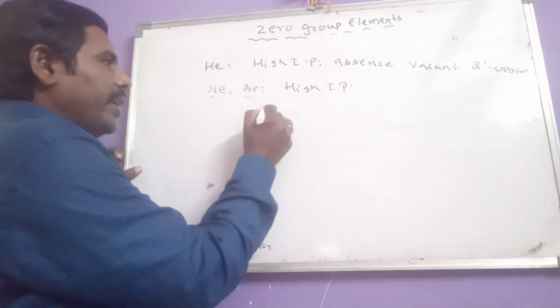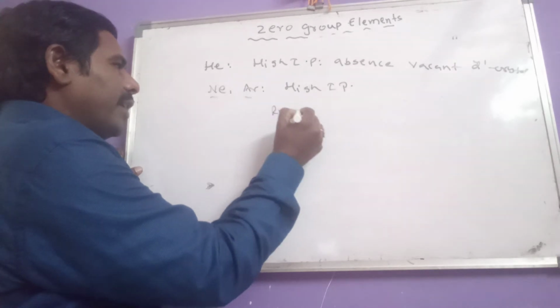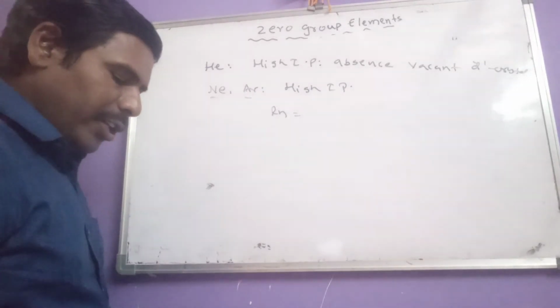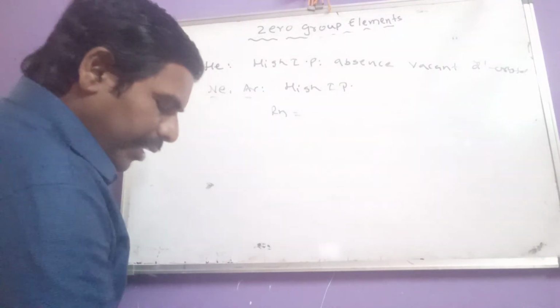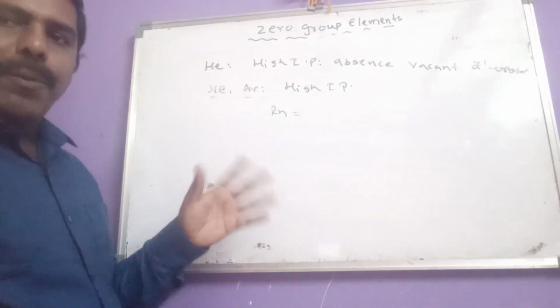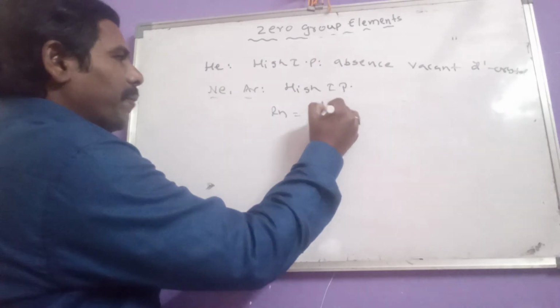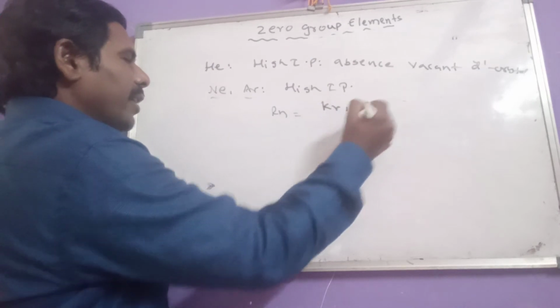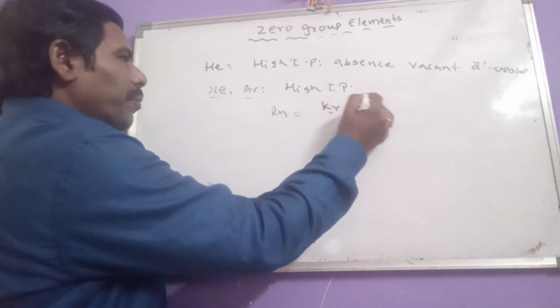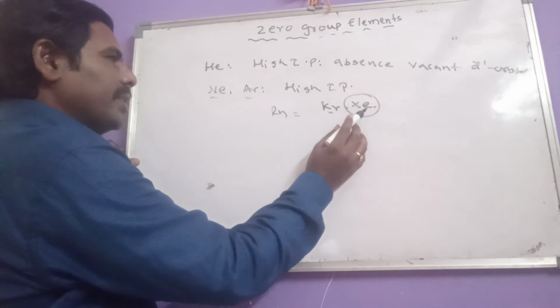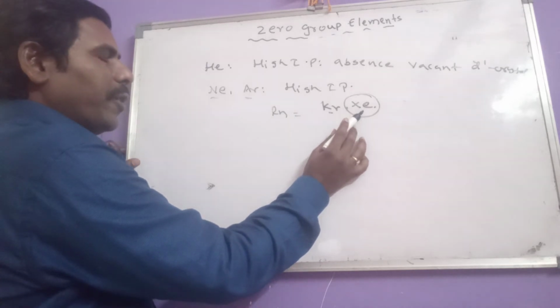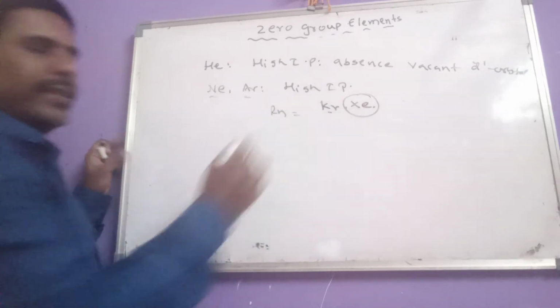And the remaining: if you consider radon, as it is a radioactive element, that may not be considered for chemical bonding purposes here. And of the remaining two, krypton and xenon, the more favorable factors for the formation of compounds are for xenon.